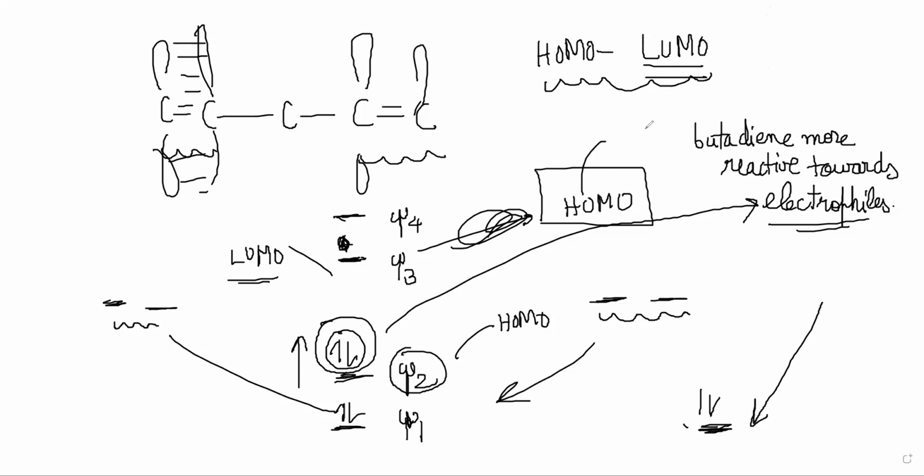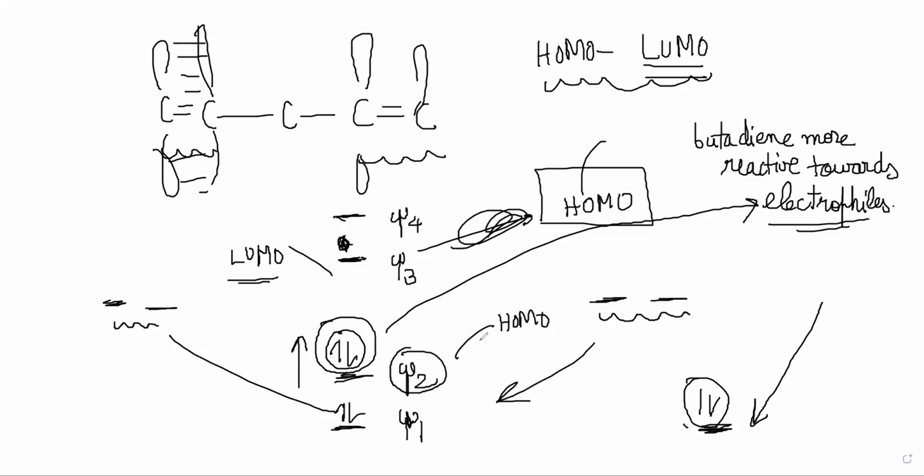So butadiene's HOMO, the highest occupied molecular orbital, is higher in energy than that of a simple double bond. In a simple double bond, there are just 2 electrons, so it will be lower.